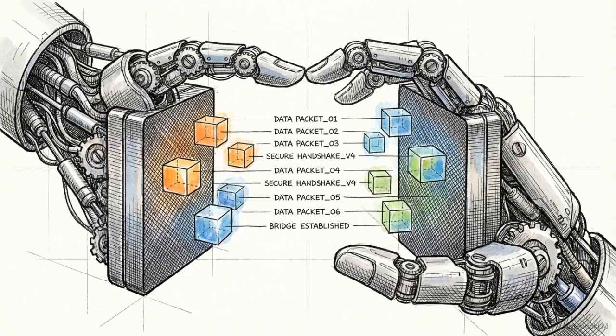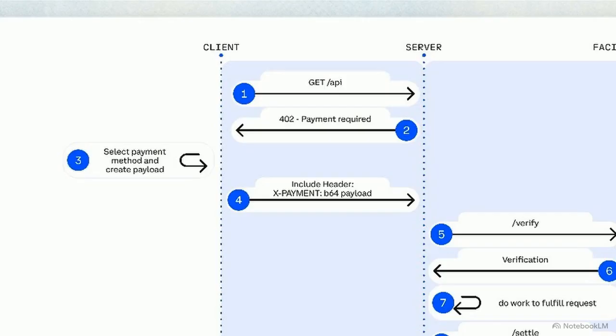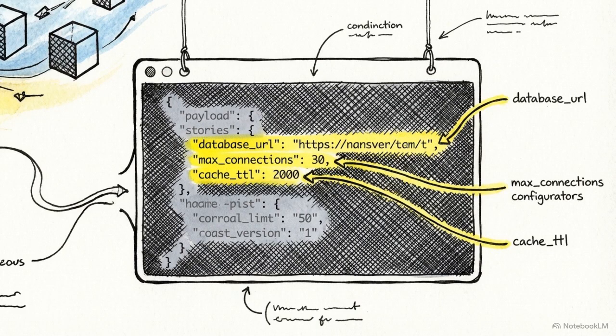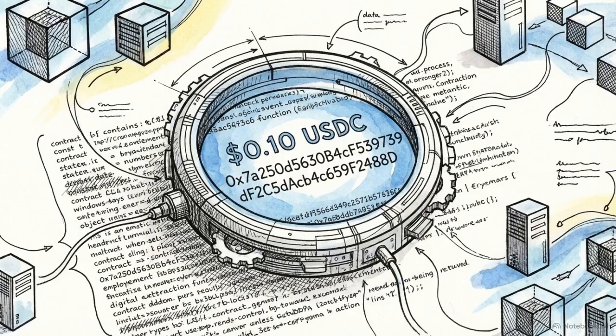Let's examine the exact packet-level handshake that occurs when a machine attempts to purchase data. An autonomous agent initiates the sequence by attempting to pull data using a standard API GET request. Because no payment is attached, the server immediately rejects the unauthenticated request and returns the HTTP 402 status. That response contains a structured JSON payload. It tells the agent the max amount required, the specific asset address for the payment token, and the required blockchain network.